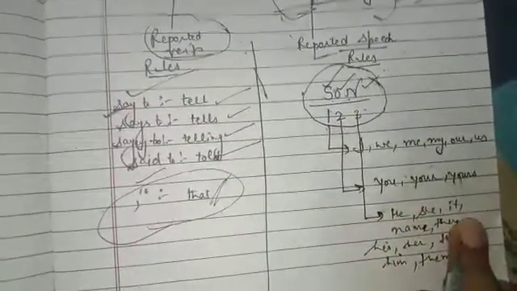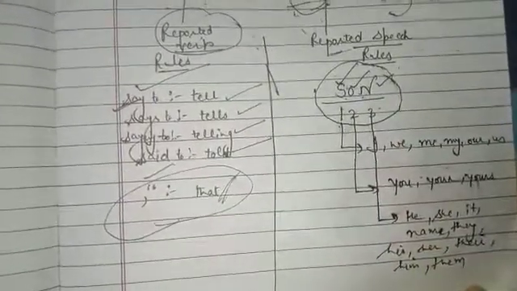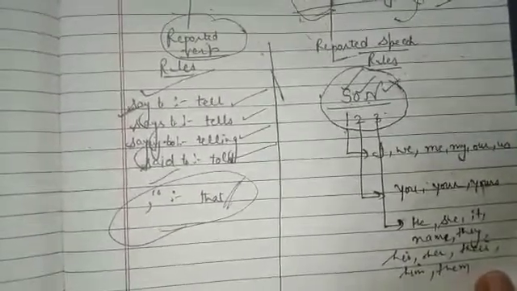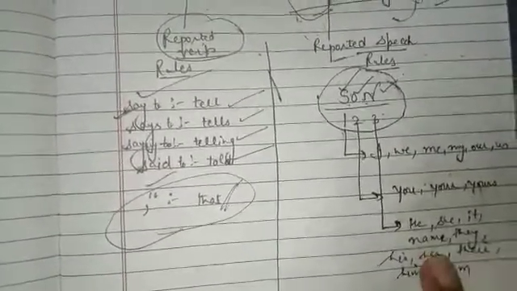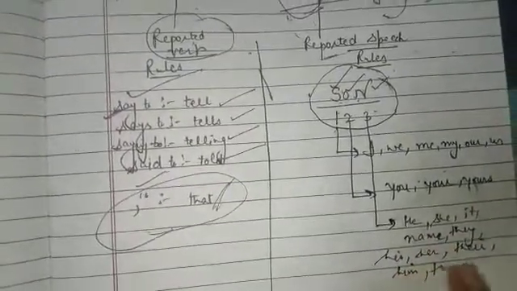I am speaking and you are listening, so you and yours are second person. Third person is who is sitting far away and about whom we are talking. For example, we are talking about your friend: he, she. If more, they. If any name is given, he, she, it, name, they, his, her, their, them, these all are third person.